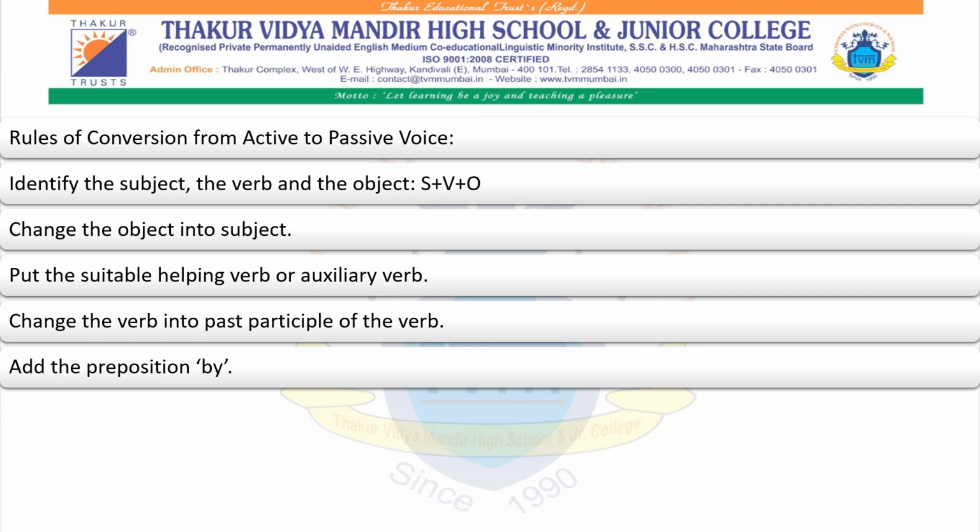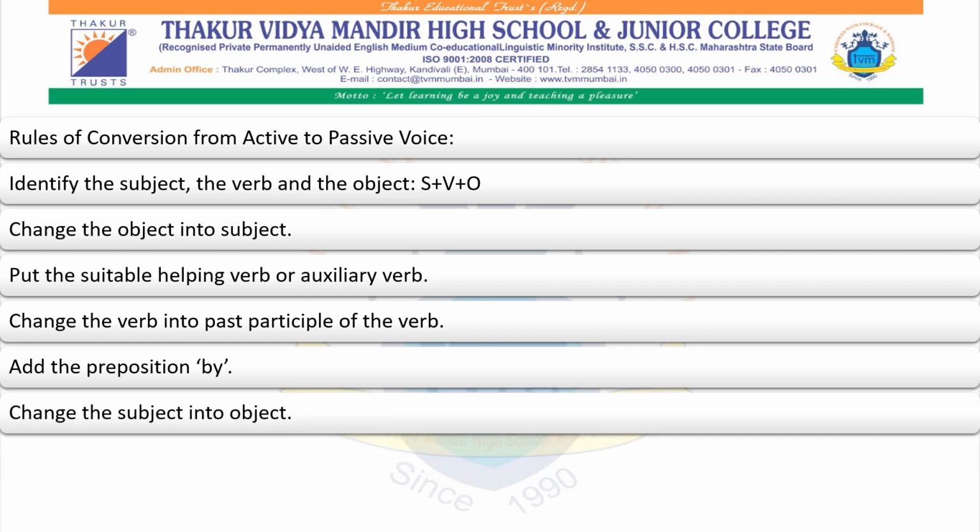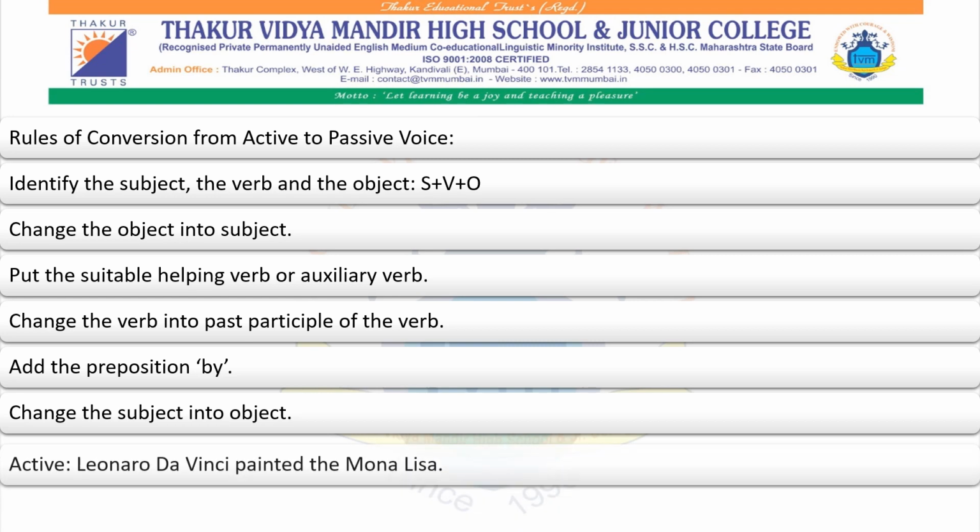And then add the preposition by. Change the subject into object: we take the subject and place it in the place of the object in the passive voice sentence.